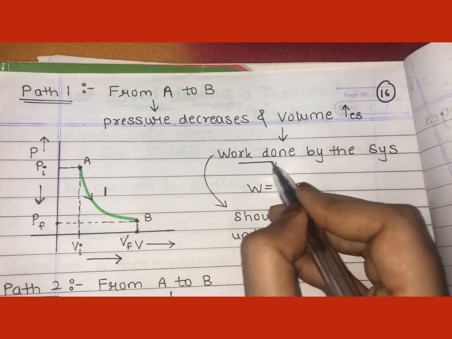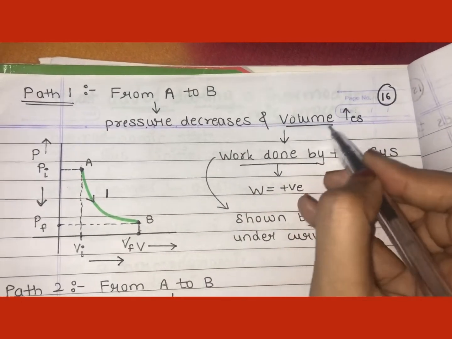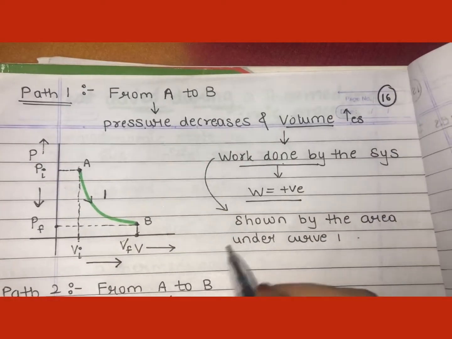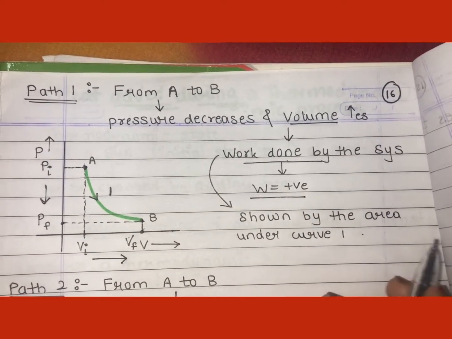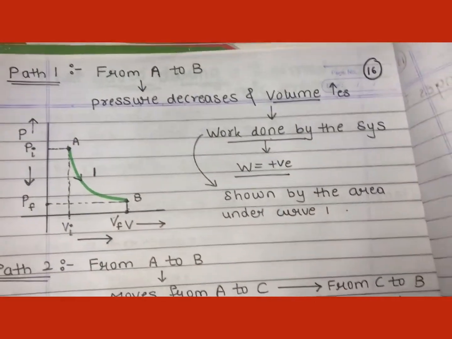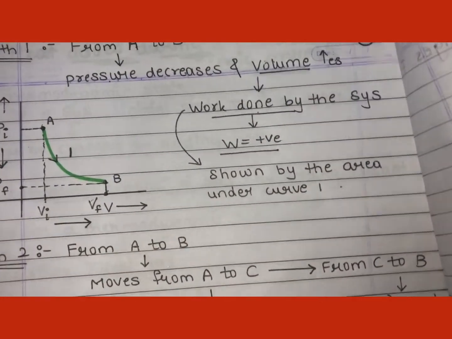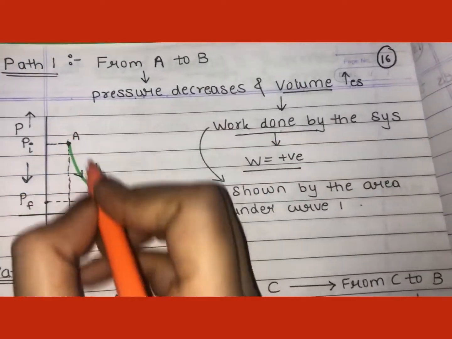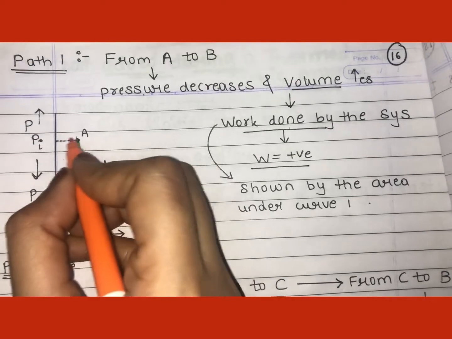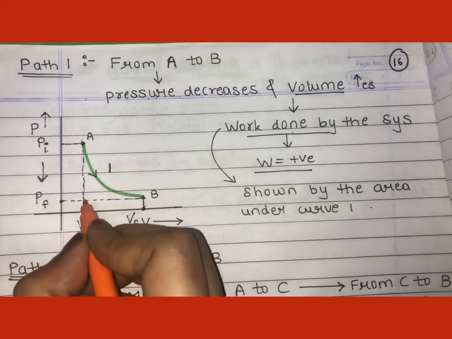So here the work done by the system, as the volume increases, will be positive. And now the area under curve 1 represents what? It represents the work done. Let us see where is the area under the curve. From here, for the initial state we have the line over here.